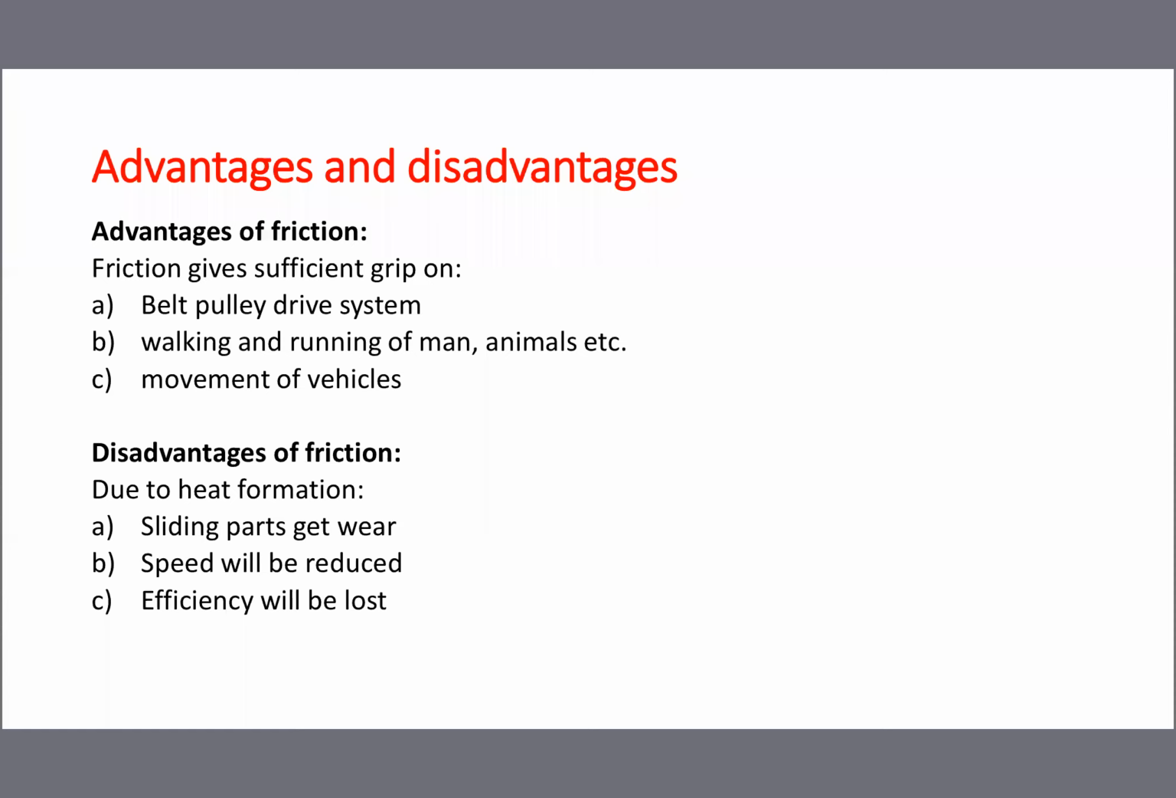So what do we have to do? As much as possible, you have to reduce the heat. Normally, what we do is put some oil in between the sliding surfaces. We are not allowing surface contact. In between the surfaces, we put some oil or lubrication, and oil only touches the surfaces. So heat formation we can reduce.